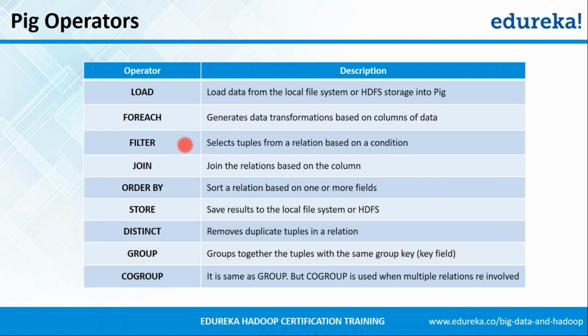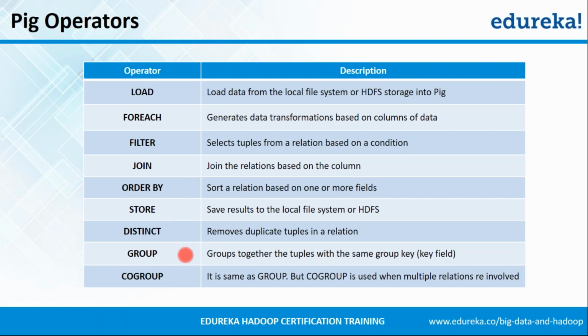Filter is as simple as filtering the relation on the basis of a condition. Join is to join two tables or relations on the basis of a column. Order by is to sort a relation or values on the basis of one or more fields. Store is another relational operator used to store the data onto the HDFS or the local file system. Distinct is nothing but to remove the duplicates from the set of rows.